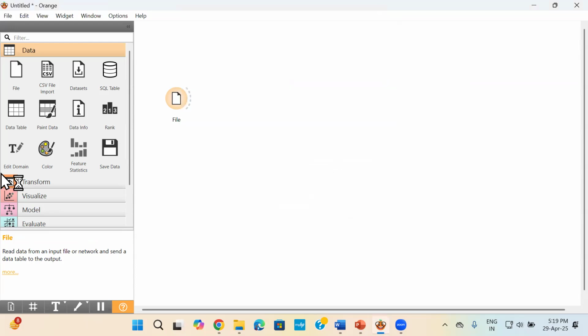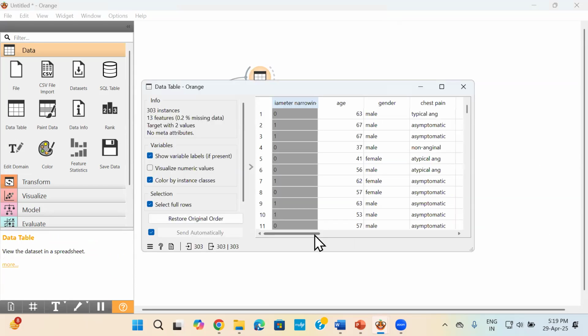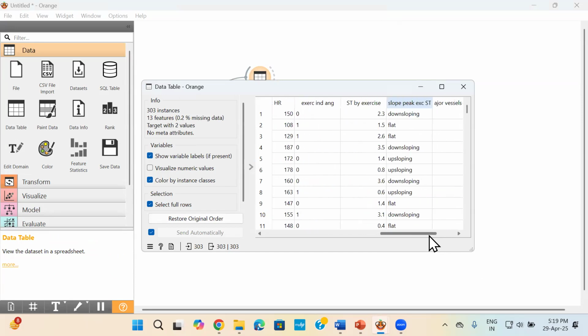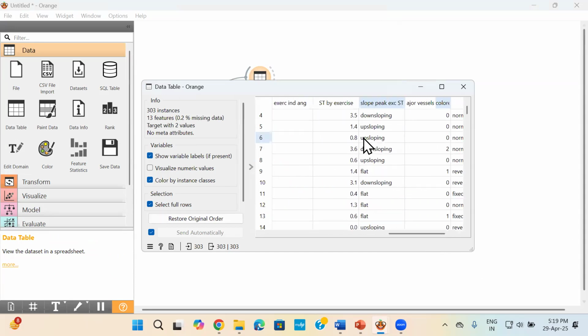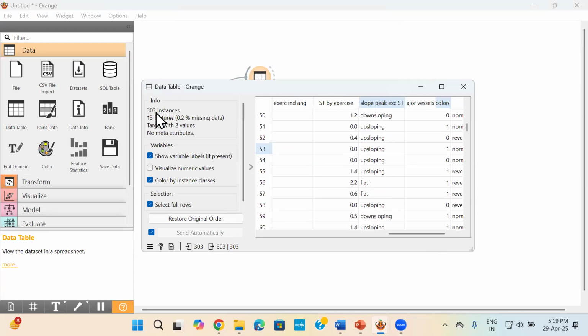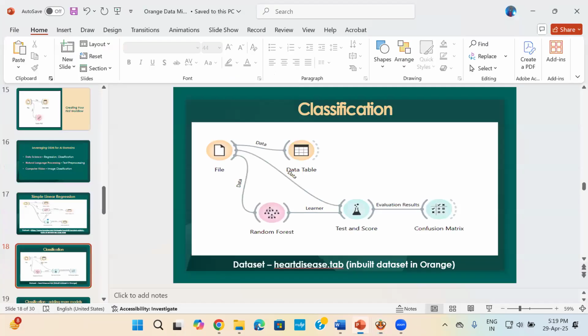Okay, close this. And as I told you, once you do this, you apply the data table to see the values. So this has around 13 features. So it's a huge table, as you can see. It has around 303 rows. Okay, so you can show this to your students.